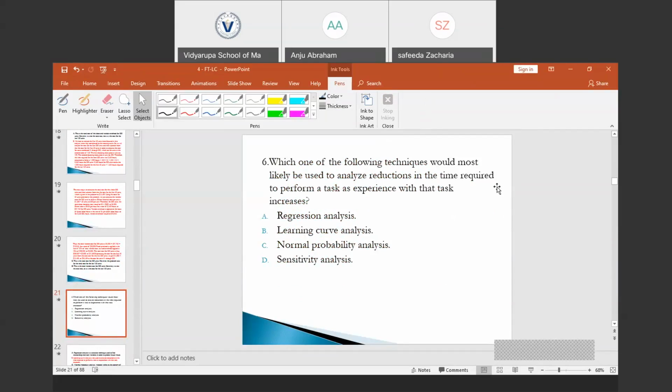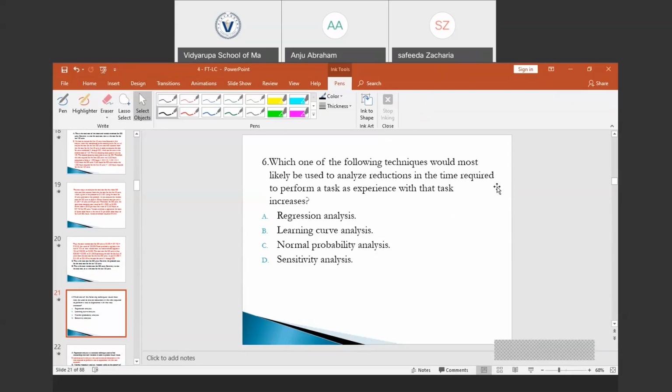Which one of the following techniques would most likely be used to analyze reductions in the time required to perform a task as experience with that task increases? It's a straight question, from the part that we are discussing just now. Can you give me the answer? Okay, option B is the right answer.